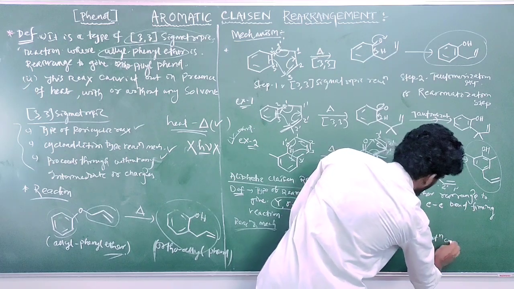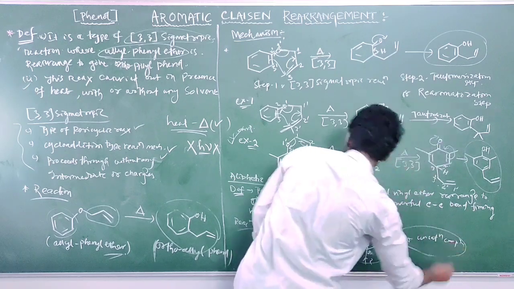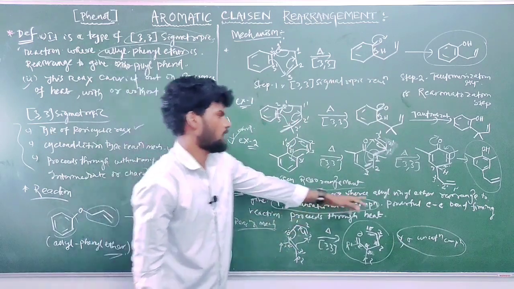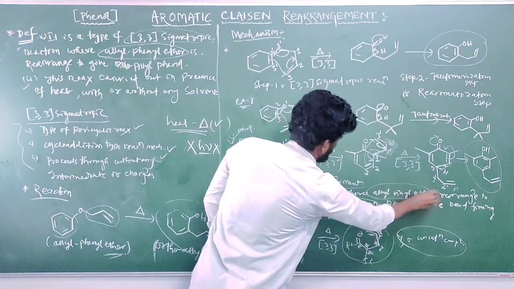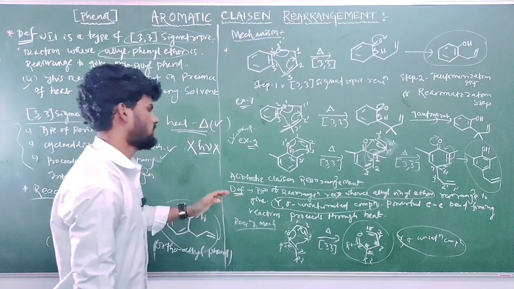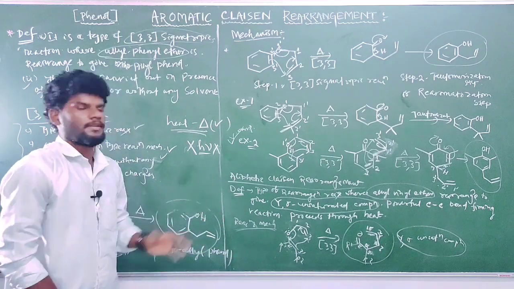Got it? And the starting material is allyl vinyl ether. So this is some basic idea about aliphatic Claisen rearrangement.